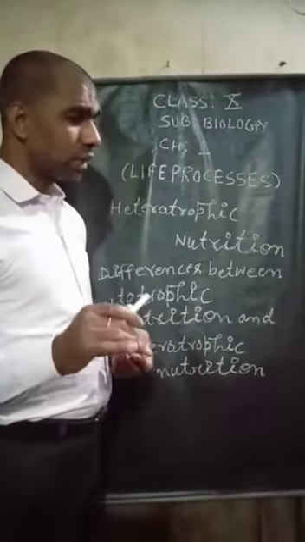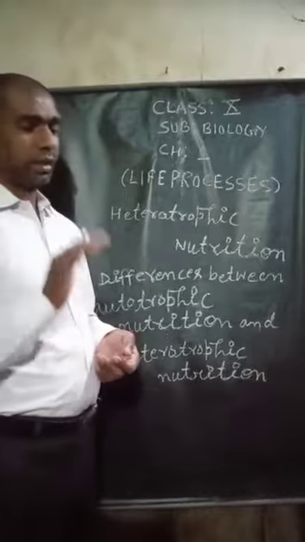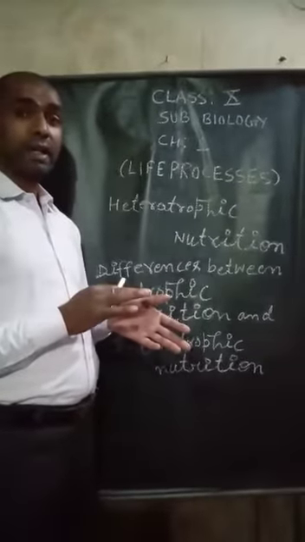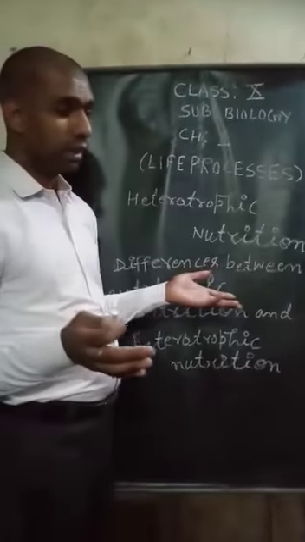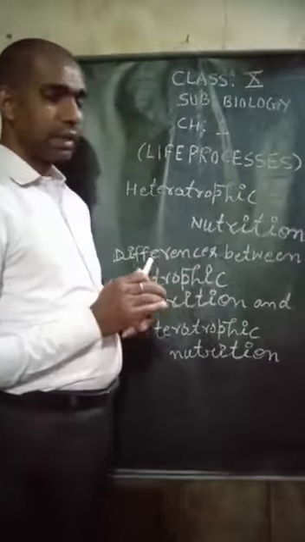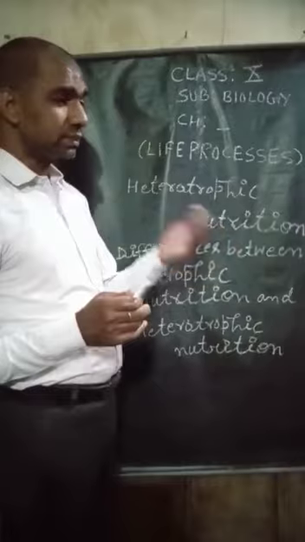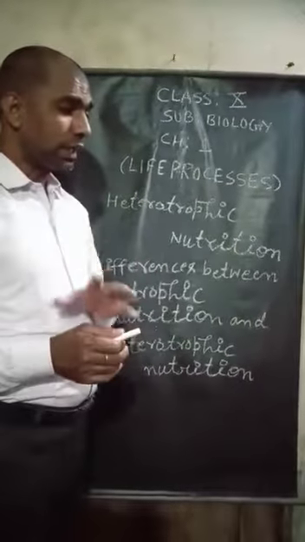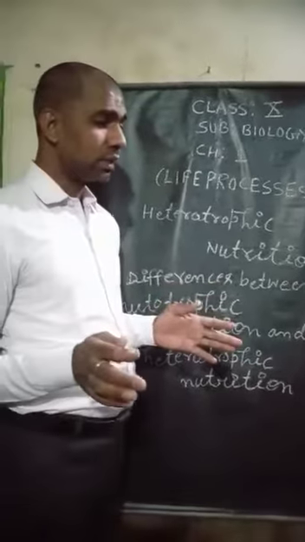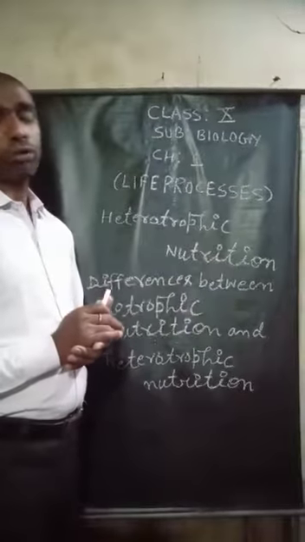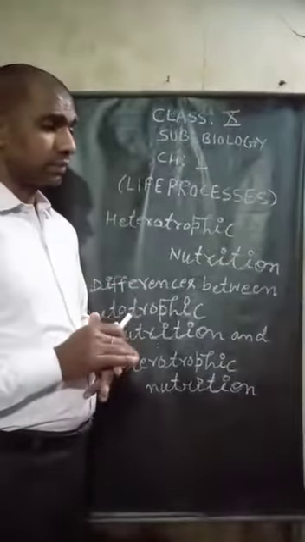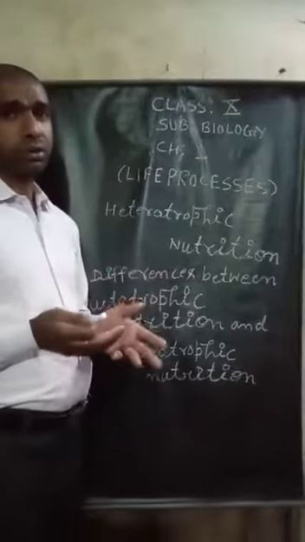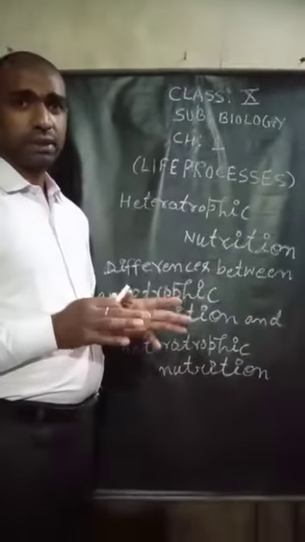For autotrophic nutrition, chlorophyll and sunlight are required, and for heterotrophic nutrition, chlorophyll and sunlight are not required. And lastly, all green plants and some bacteria perform autotrophic nutrition, and all animals and fungi perform heterotrophic nutrition. So I think this much is enough.